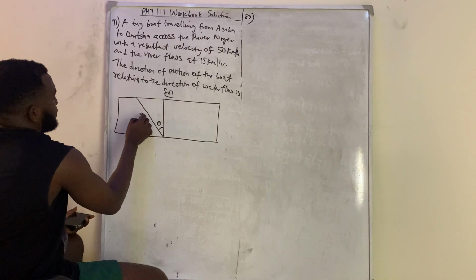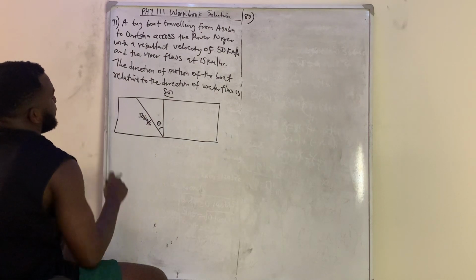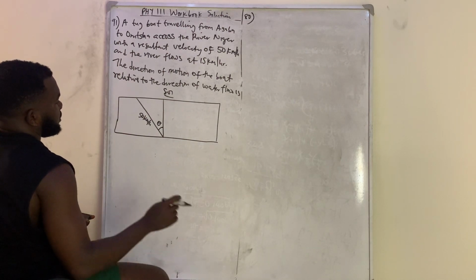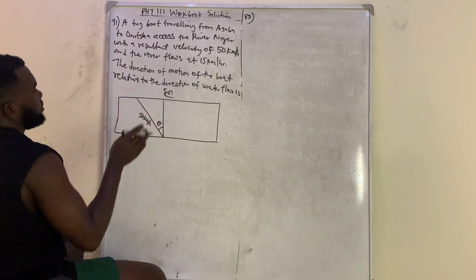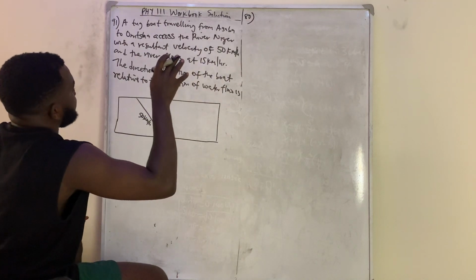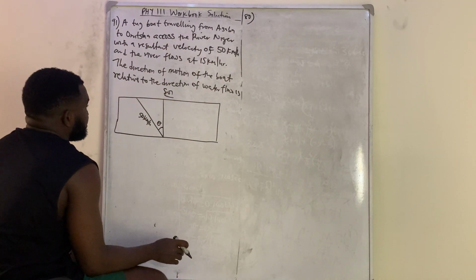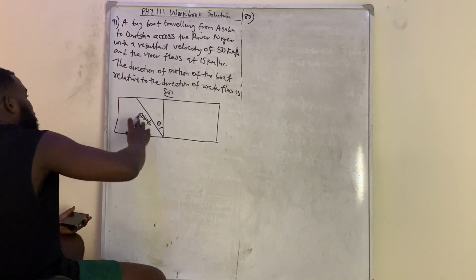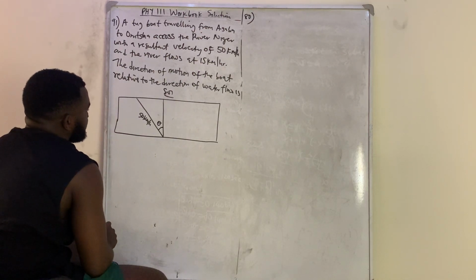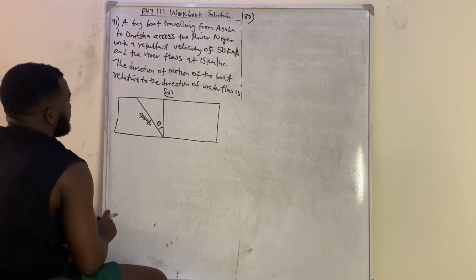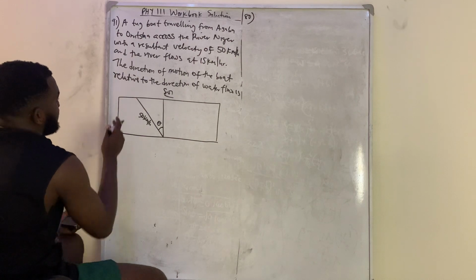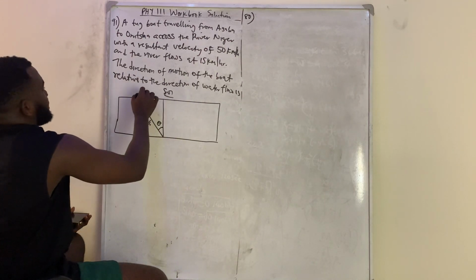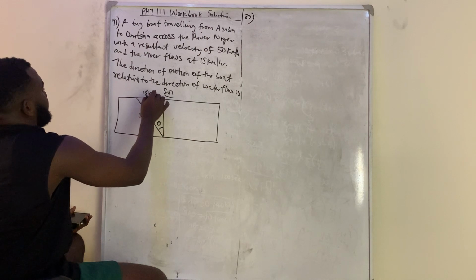So my resultant is what? 50 kilometer per hour. If he's not strong, the water will just carry him, and it will be difficult for him to get there. But if he goes in the opposite direction to that water, it will help us get to that point. So I have this is my theta and my resultant, and the water flows at 15 kilometer per hour.